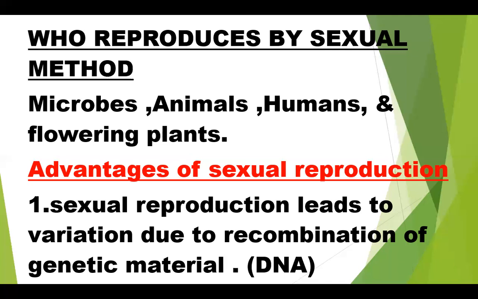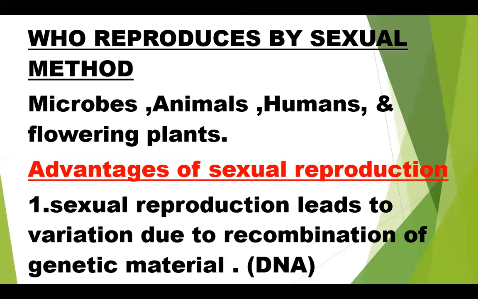That we call a unisexual flower. A bisexual flower contains both reproductive organs, the stamen and the carpel. The stamen is the male reproductive organ, and the carpel, also called the pistil, is the female reproductive organ present in the flower.